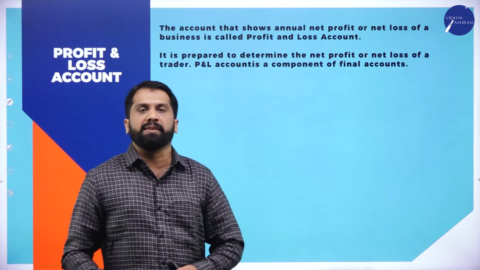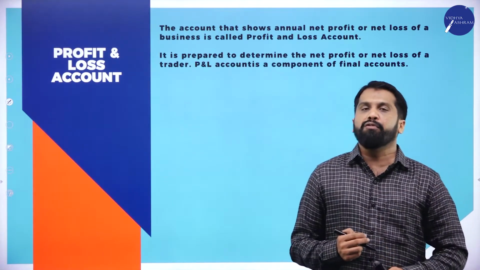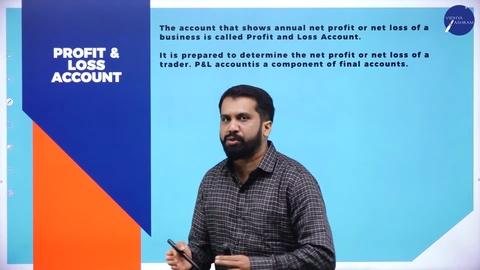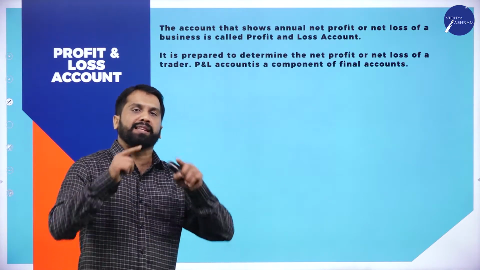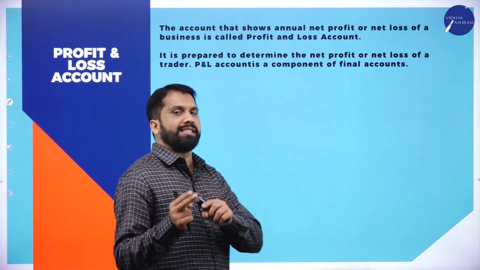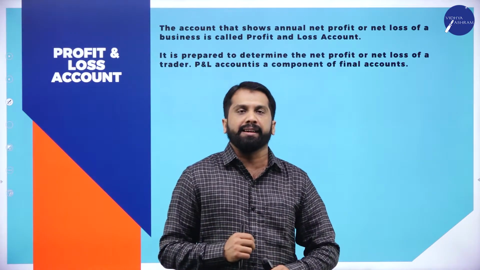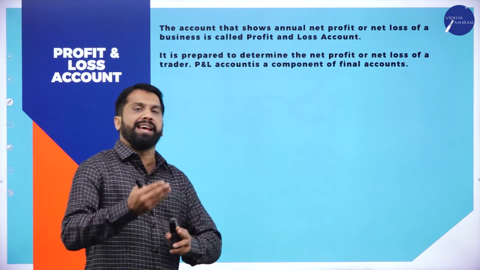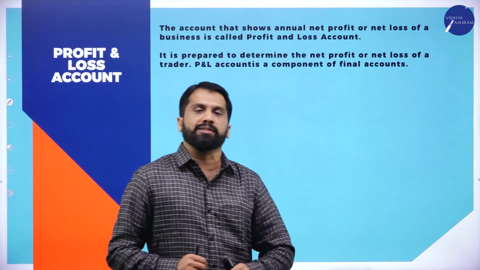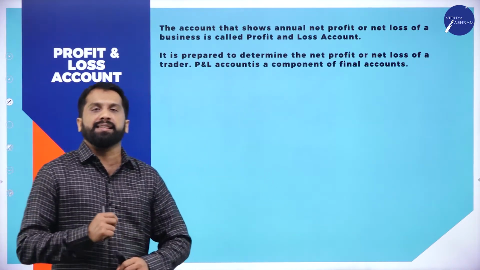In financial statement, we have two things: one is your trading account and one is your profit and loss account. Normally, we prepare trading and profit and loss account together. Later, we'll prepare the final one, that will be the balance sheet. If both sides of your balance sheet give the same answer, your problem is correct. The balance sheet will come later. First, we will understand what you mean by profit and loss account.